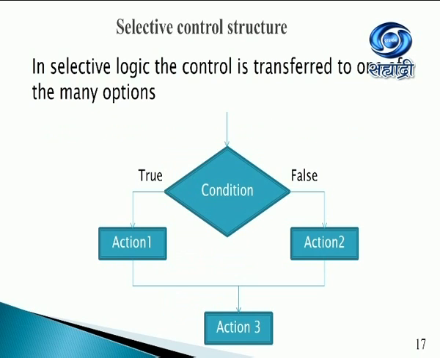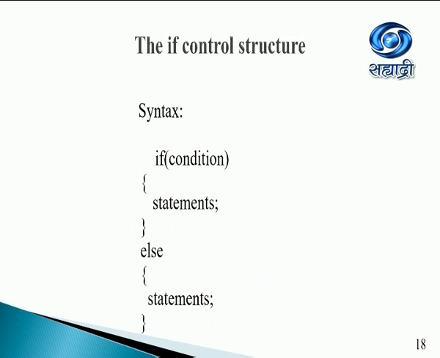In the selective control structure, one of the two options is selected depending upon the answer of the condition. If the condition is true, then action 1 will be performed. If the condition is false, then action 2 will be performed. The if control structure in C++ is an example of the selective logic. Here, I've shown you the syntax. I have if and then the condition. So if the condition is true, then the first set of statements will be executed. If the condition is false, then the else part of the if will be executed.